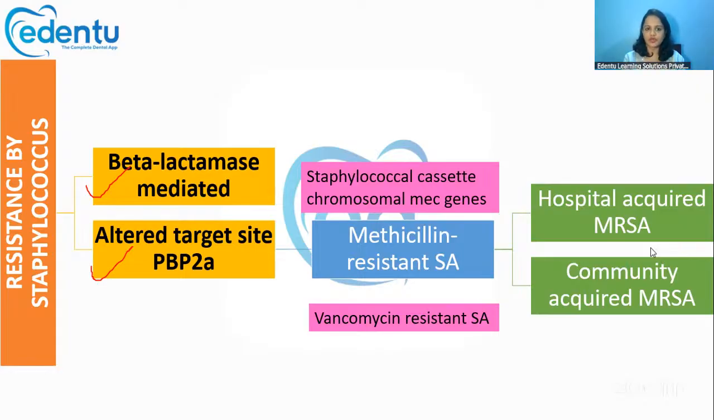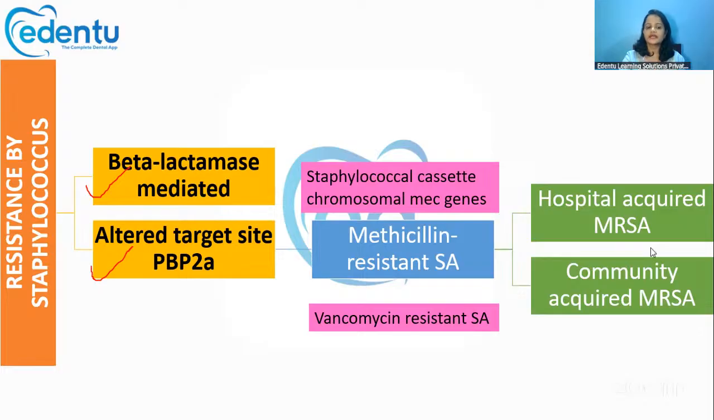Whatever antibiotic we are taking, normally the penicillin groups, this bacteria will directly go and destroy that beta-lactam ring. So there will be no effect of that drug on this MRSA, the resistant strain. There will be no effect of that particular drug. So that is the first method, the beta-lactamase mediated method.